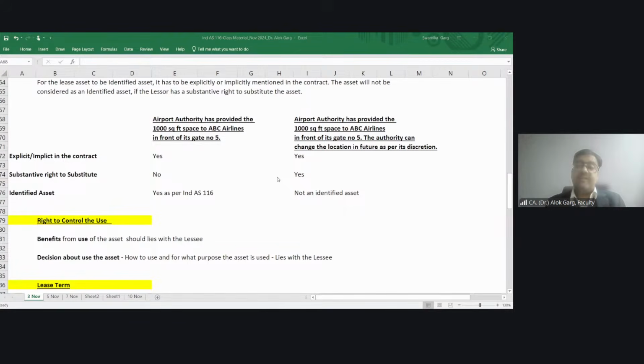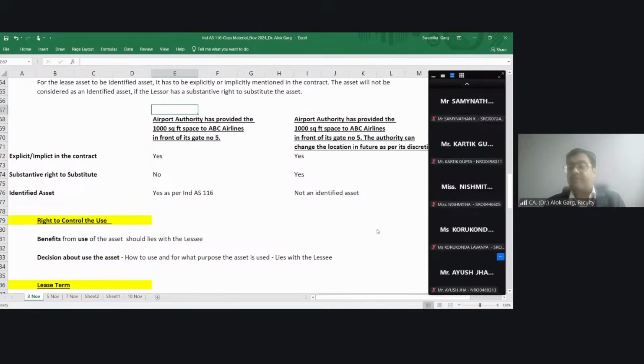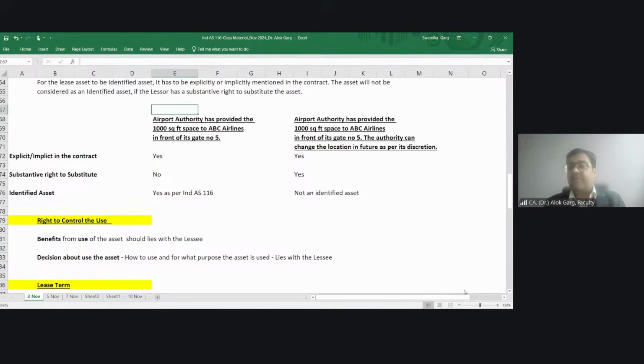So friends, the airport authority has shifted this airline from gate number 5 and given the space to Reliance for the Hamleys store. Now friends, tell me, by doing this, whether the lessor is getting a benefit or not. Because the lessor, the airport authority, will get the premium, correct? They will get the premium.